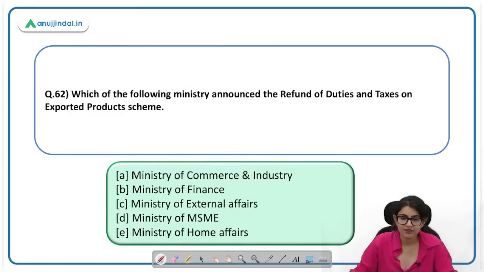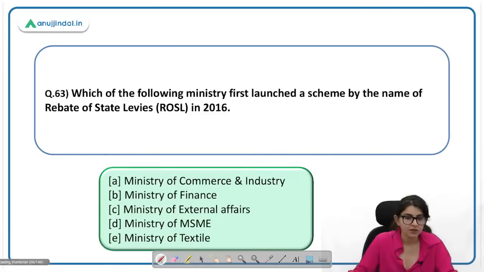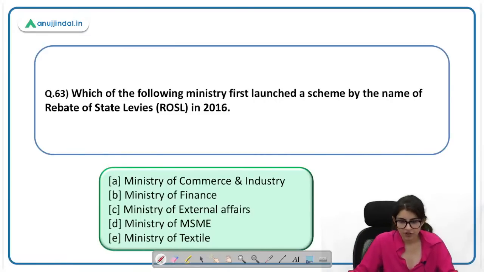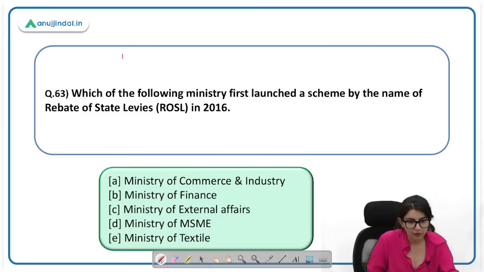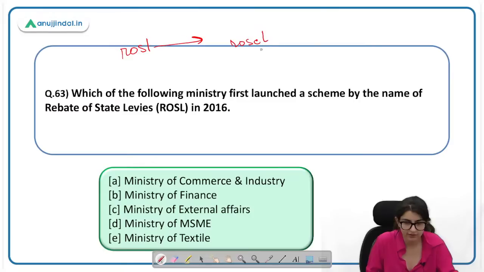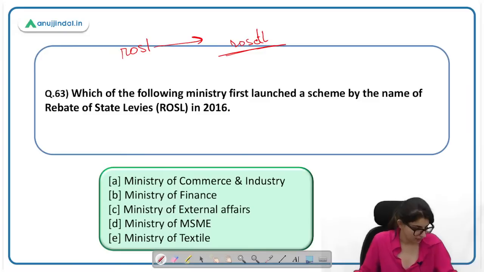Which of the following ministry announced the refund of duties and taxes on exported product scheme? This is Ministry of Commerce and Industry. बहुत ही ज़्यादा easy question. A. Which of the following ministry first launched a scheme by the name of ROSL? So सबसे पहले ये ROSL scheme आई थी, which was later called ROSCTL. ठीक है. Remission of state and central taxes levies. Yes, so here the correct answer is Ministry of Textile. ये scheme है, so E.